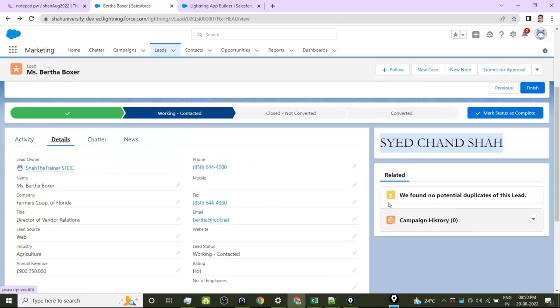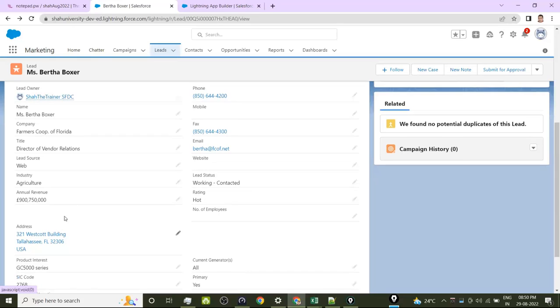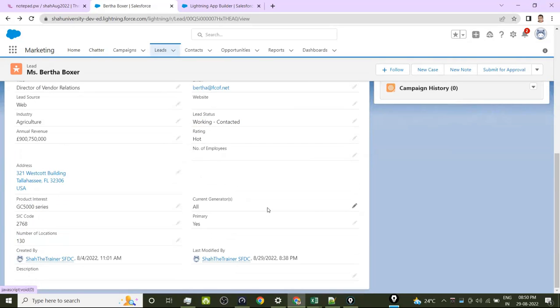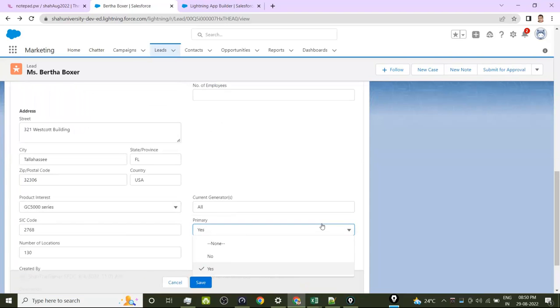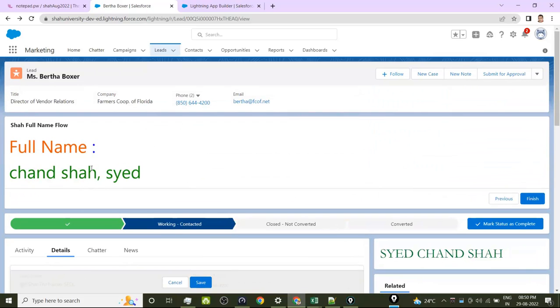What if I want to display this component only on a specific condition? For example, I have industry, rating. So if this lead is a primary contact, then only display this full name flow. Okay. If he is not a primary contact, don't display this flow. Conditional rendering. Right. Write it down. I am not writing. Conditional rendering.